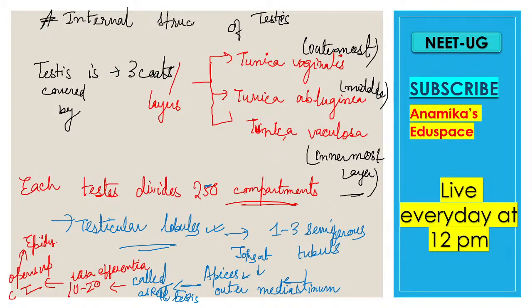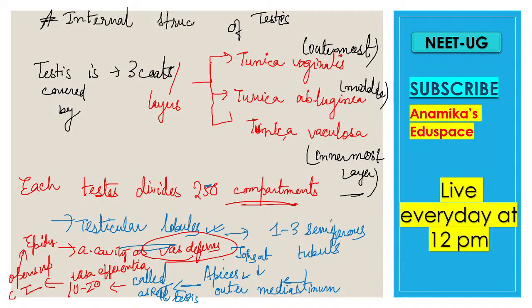When the sperm finally matures, that is epididymis. Epididymis enters the abdominal cavity. Where does it enter? The abdominal cavity. As what? As the vas deferens. Okay. And now the vas deferens runs upward in the abdominal cavity.